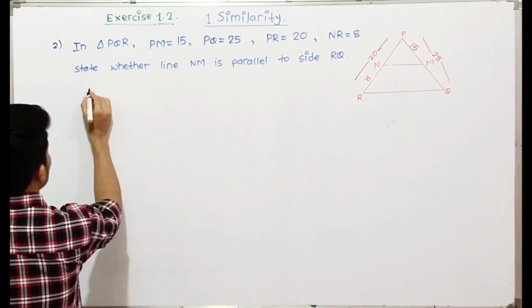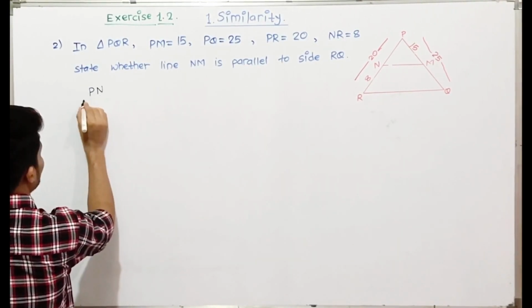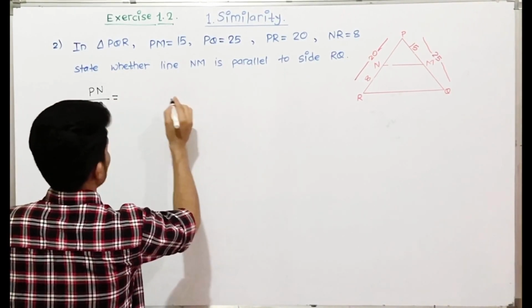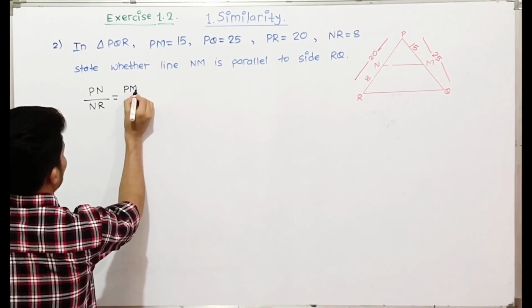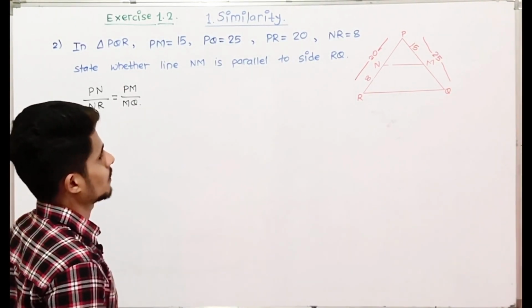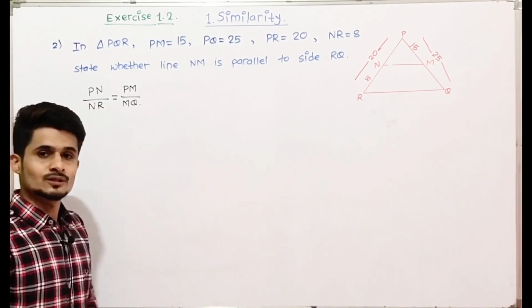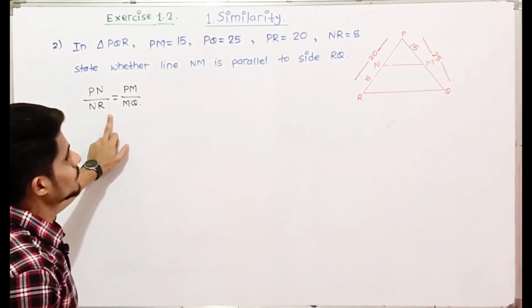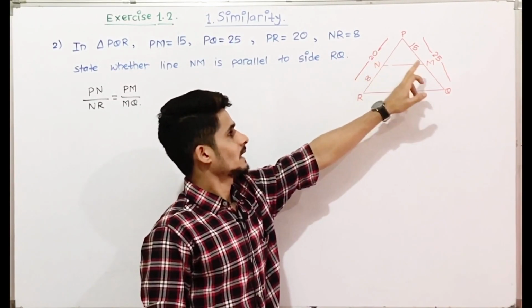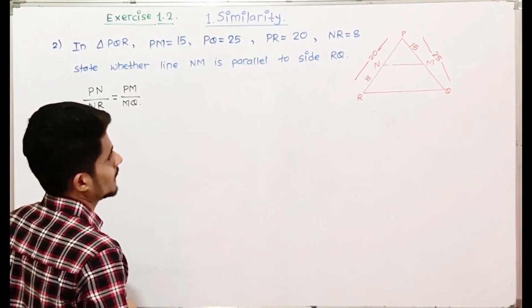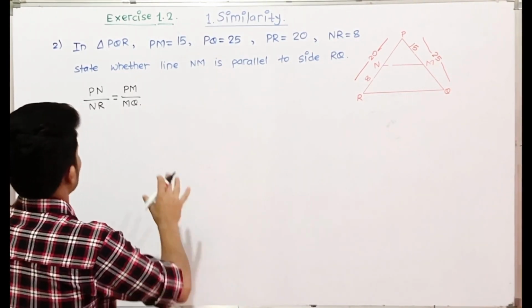To check this, we have to find the values of PN and MQ.